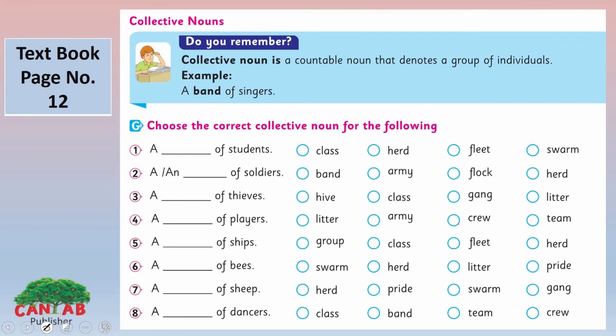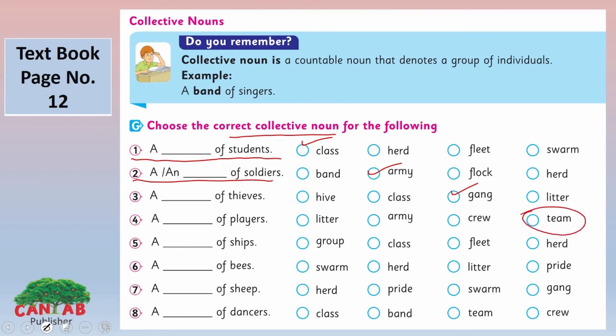Look at the exercise here. Choose the correct collective noun for the following. A group of students will be called what? Yes, a class. A group of soldiers will be called what? Yes, an army. Look at the third one. A group of thieves will be called, yes, a gang here. A group of players will be called here, yes, a team.